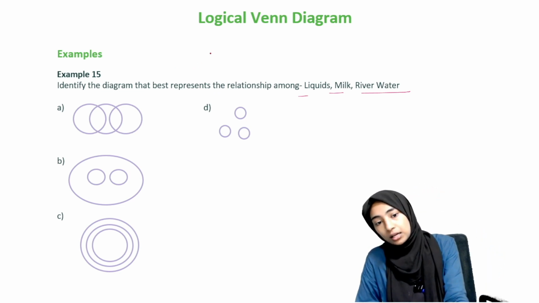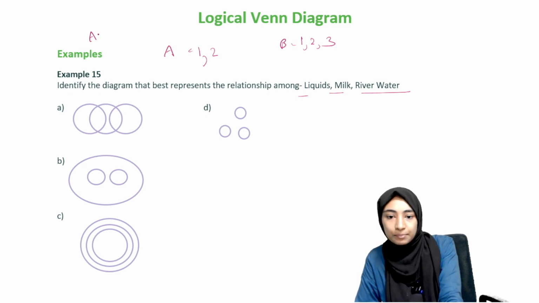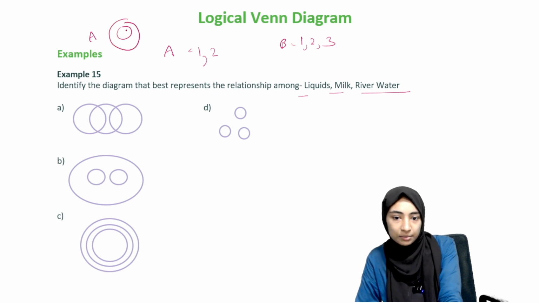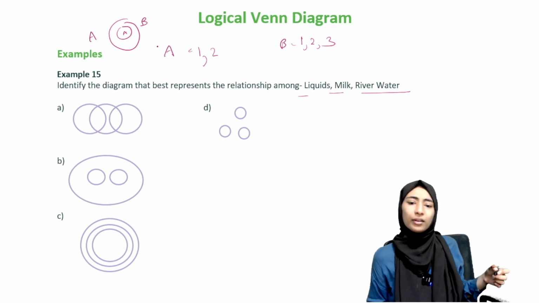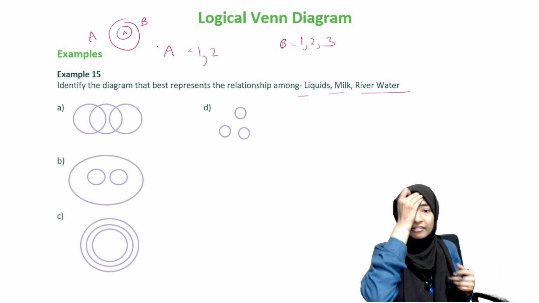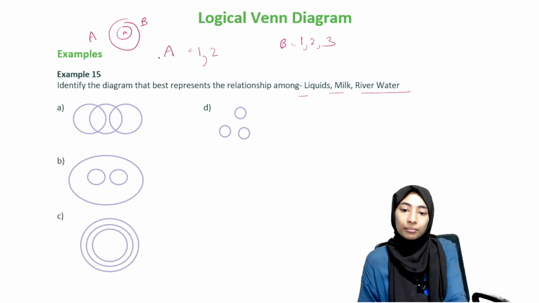So basically, I'll teach you a bit of math. If A is 1, 2 and B is 1, 2, 3, A is a subset of B. Have you heard what a subset is? So this is A and this is B. A is a subset of B. Basically, A is contained in B, right? Even if you haven't, you will have set theory under math to learn, and when you learn that, you'll see. So A is called a subset of B and B is called the superset of A.